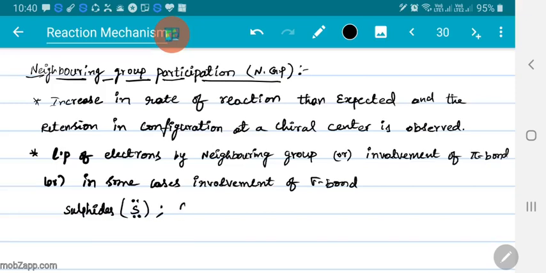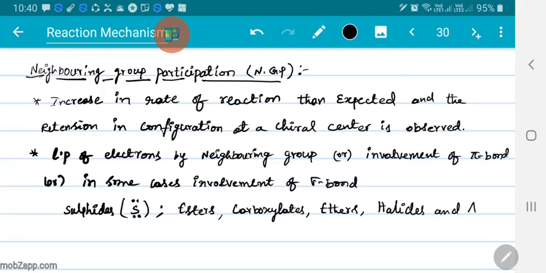So maybe sulfides, esters, carboxylates, ethers, halides, and amines. They are the systems which can donate lone pair of electrons,